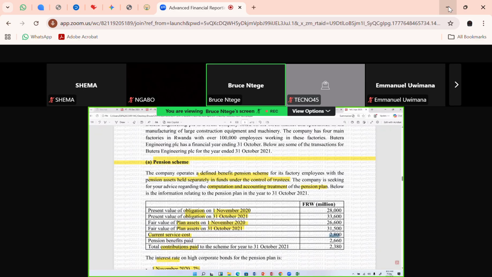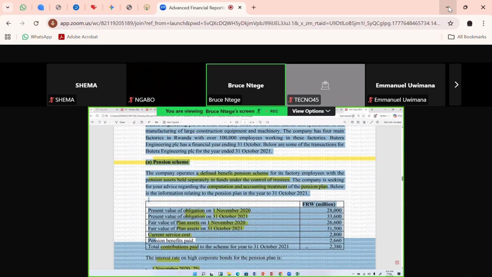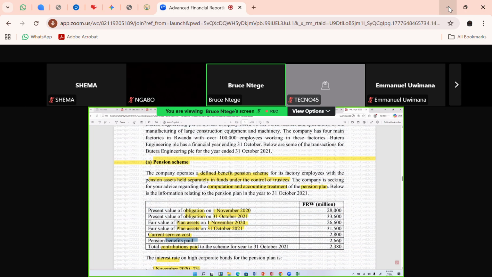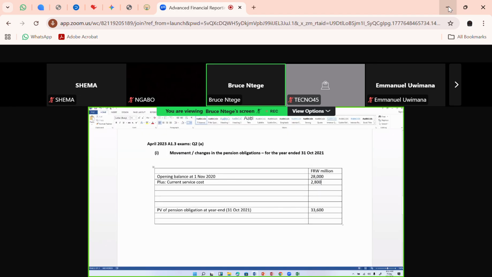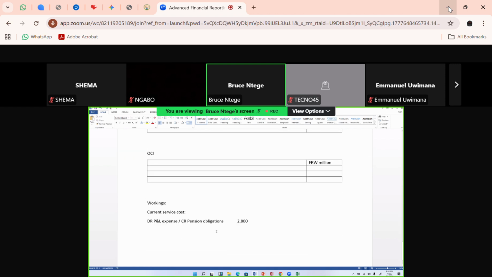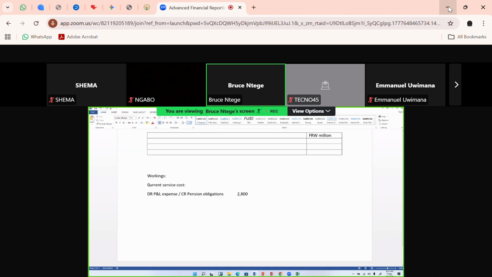They've also now given me the benefits that have been paid, and the benefits paid are 2,660. So let me also go and just show the accounting journal here. Working 1 was the current service cost. Working 2 is the pension benefits paid.